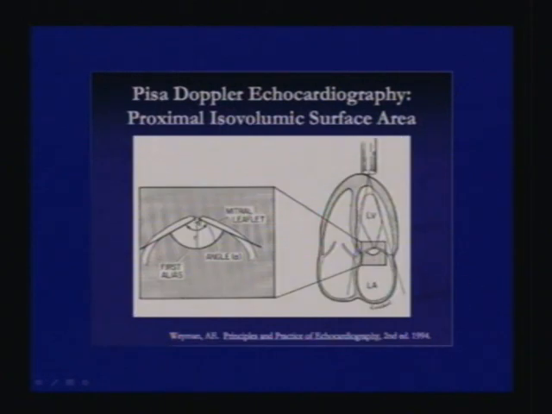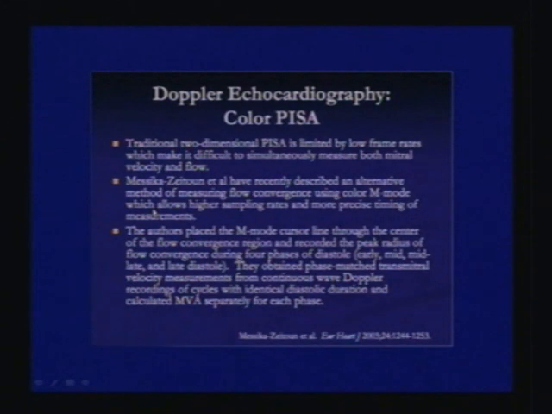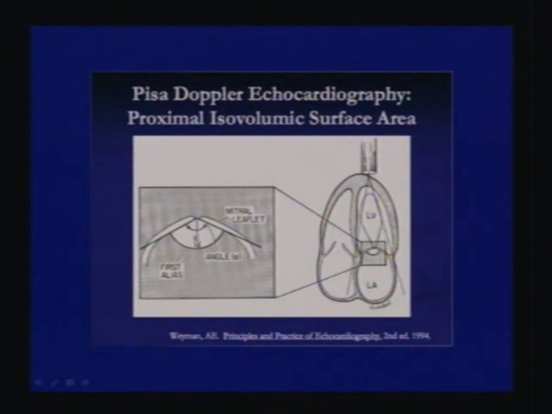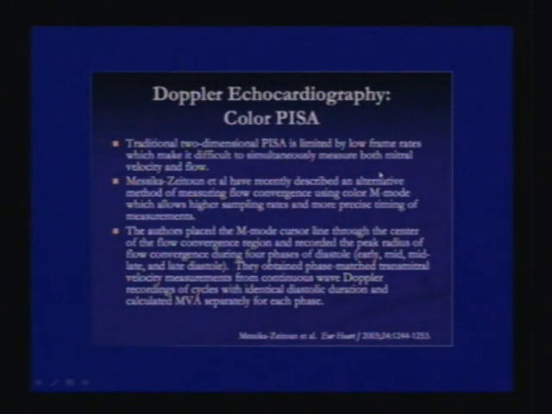This is what I was talking about. If it was sounding a little complicated, this is the mitral leaflet. This is where I have taken the picture. Once you decrease the velocity, aliasing occurs somewhere here. So we measure the angle out here, which is the angle theta. This is the radius. After measuring this, and you have the velocity, when you take the gradient across it, you take the maximum velocity, and you can calculate the MVA by the proximal isovelocity surface area method.